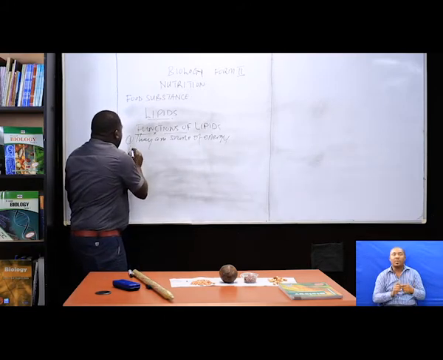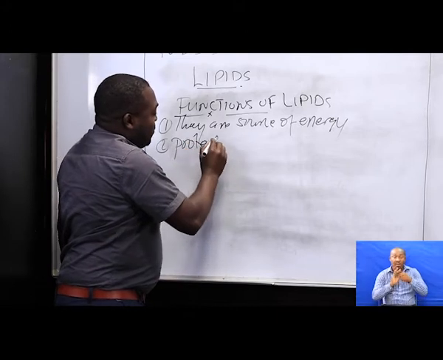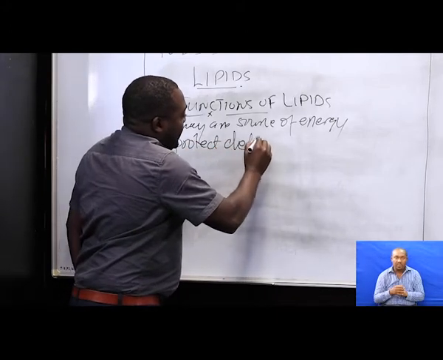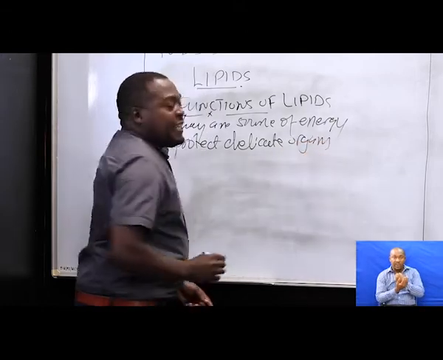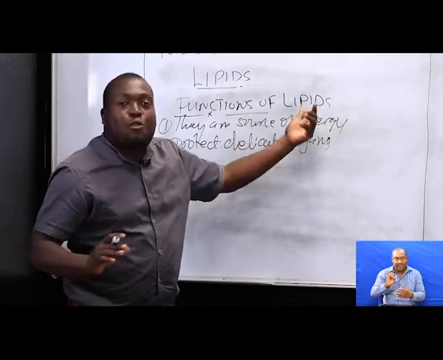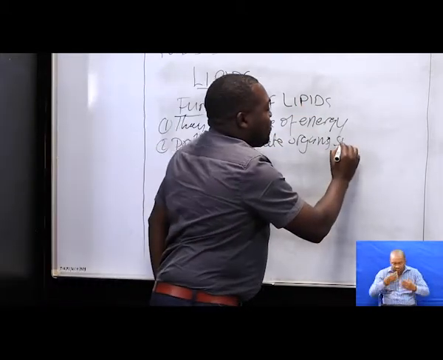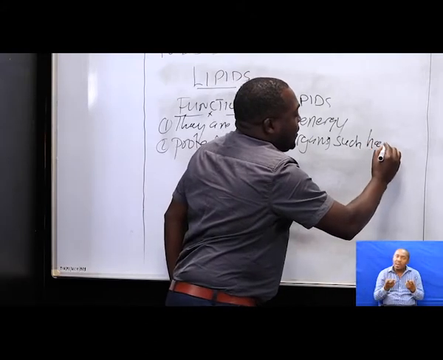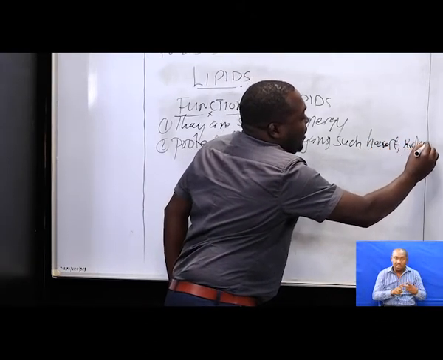The second function is that it protects delicate organs. Yes, another function of lipid is to protect delicate organs such as the heart, kidney, and others.